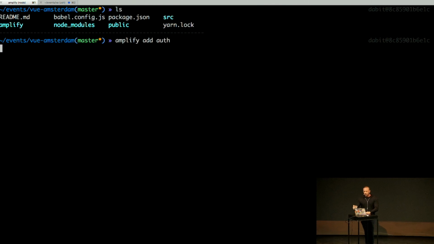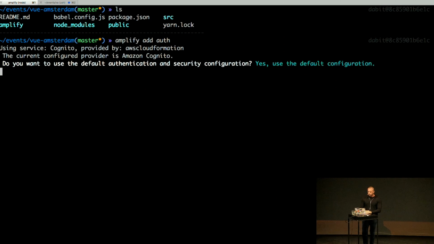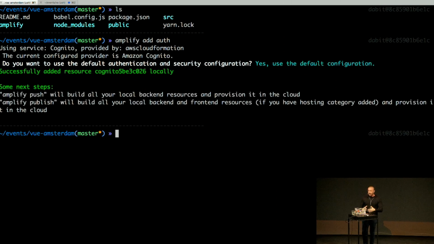This is going to be for authentication. So this is going to give us two options. We can either walk through a configuration of our own and choose our defaults, or we can take a pre-configured set of smart defaults. So I'm going to do that by choosing yes. And that's it. We've configured the authentication service locally. If we want to actually create it in our account, we run amplify push. But before we do that, let's add a GraphQL API.